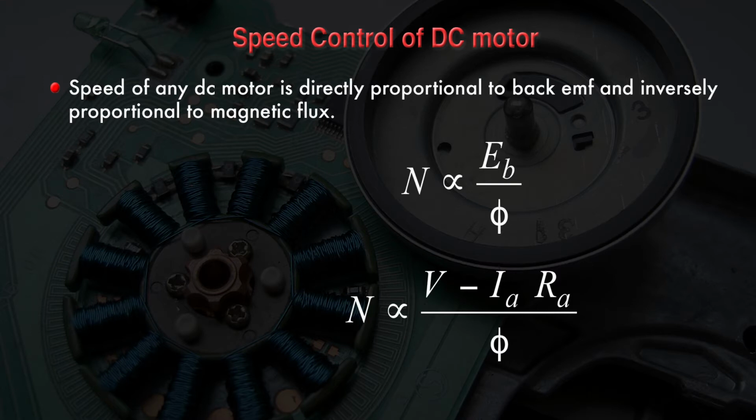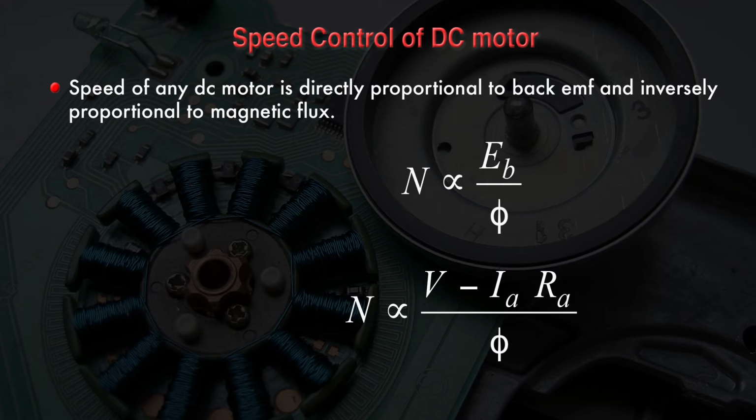So if you are able to change this voltage or armature current, that means you can change the speed of DC motor. Second method is what? Here you can see the second term in this formula, N is proportional to (V minus IaRa) upon phi, that is IaRa. That means voltage drop across armature, that is IaRa. That means this speed is also depending on this armature resistance.